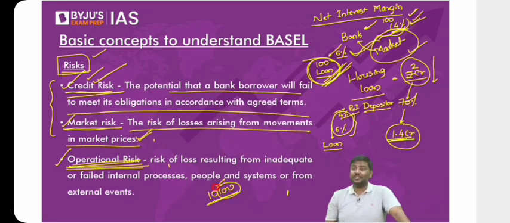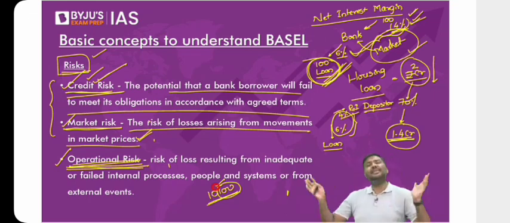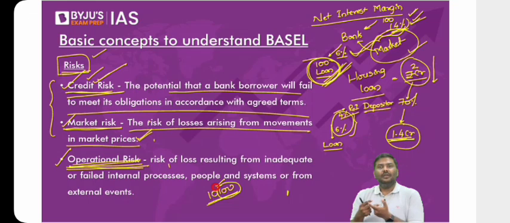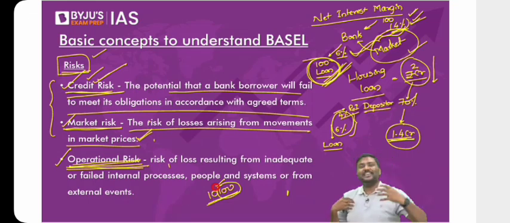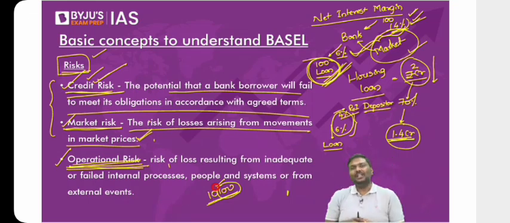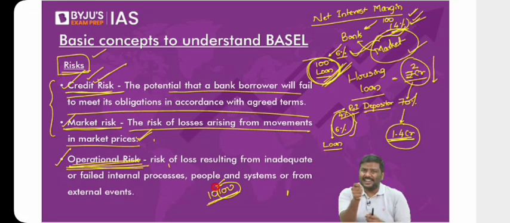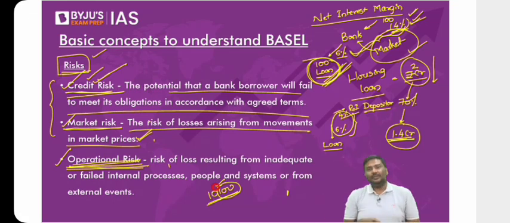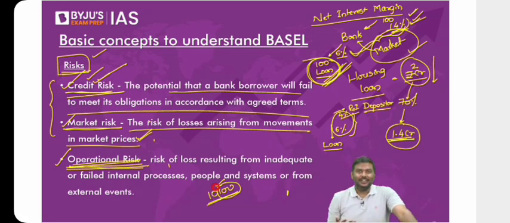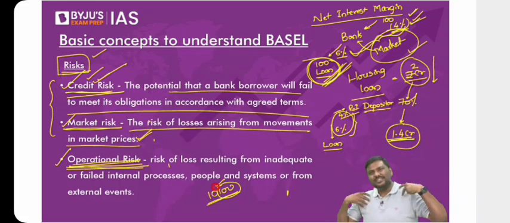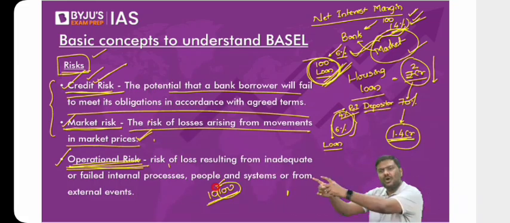Now many of you simply say, sir, but the machine is there. Do you think all the branches in India have machines? Or else, sir, it is improbable, it will never happen. I'll give you one more example. Imagine I'm the cashier. You deposit a lot of currency notes, and I'll have to sit and count, or put it in a machine. What if one of the currency notes turns out to be a fake currency note, and I was not able to find out because the rush was there, or I was negligent? That fake currency note becomes a loss to the bank, right?